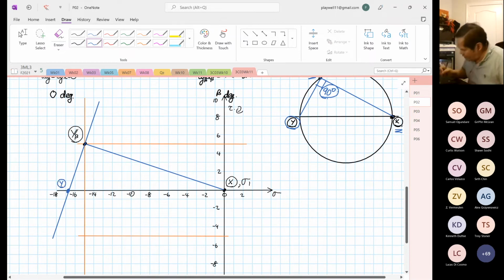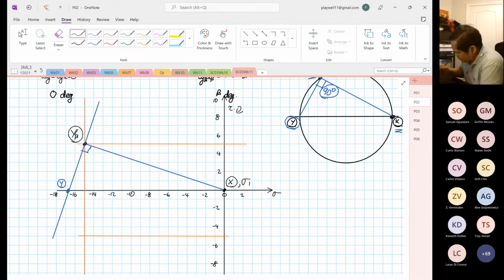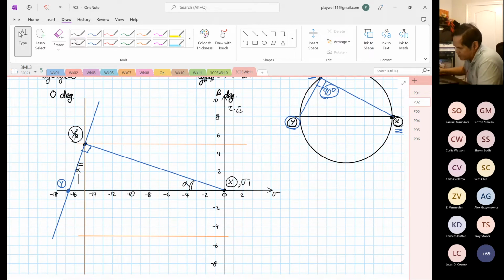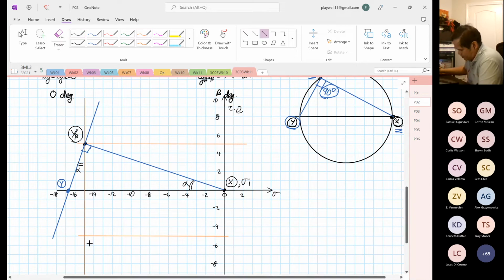Okay. And why is that? Because the rules of the circle, this has to be what? 90 degrees. Okay. So how to find point Y? So we know that this angle over here, I call it alpha. All right. So this angle over here is also alpha. Okay. So I need to find alpha first, right? So to find alpha, we know the distance. We are aware of the distance.